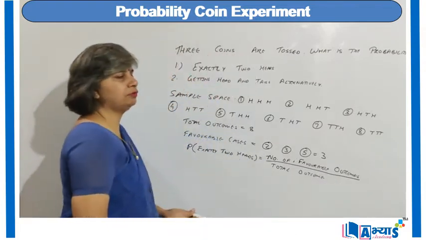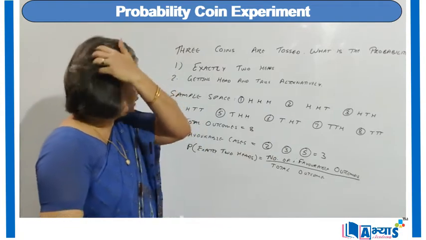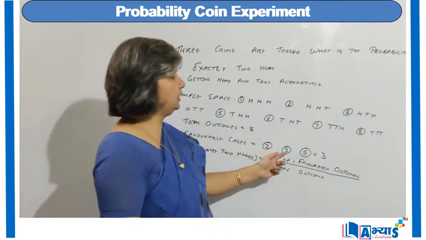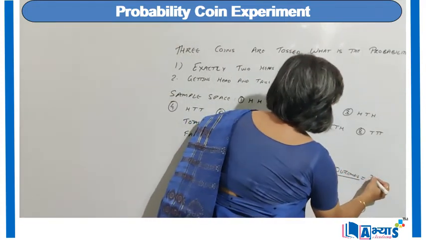Because the definition of probability is the total number of favorable cases upon total cases. Now the favorable cases are only 3, that is second, third and fifth, and so we have 3 upon 8.